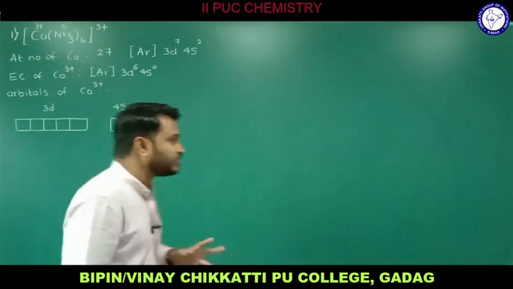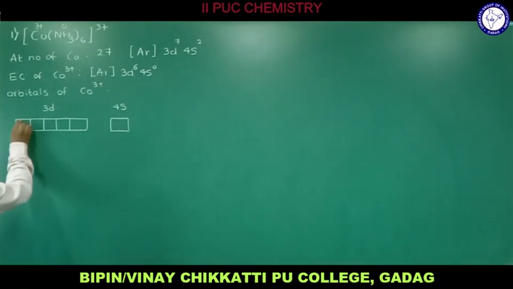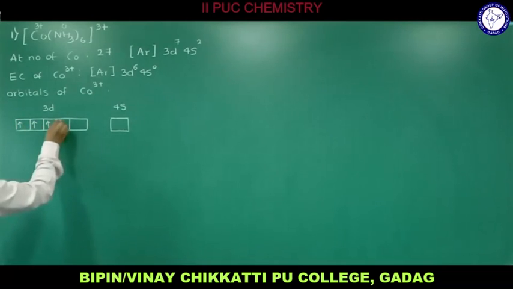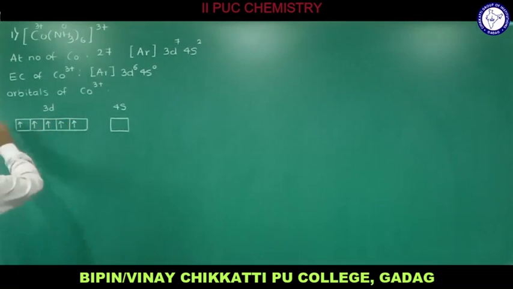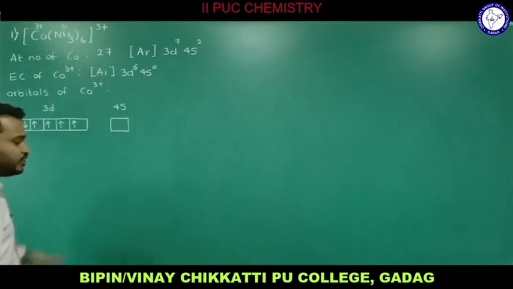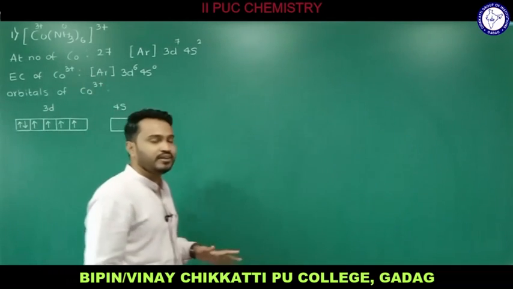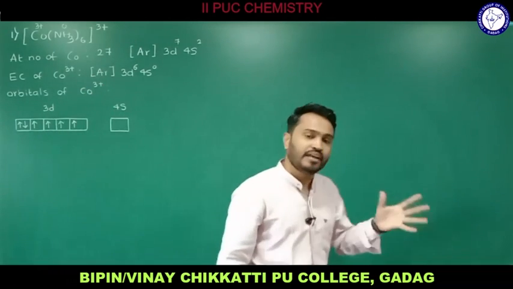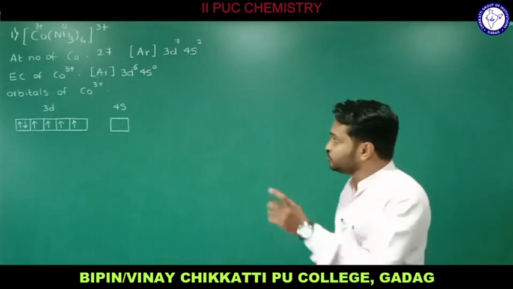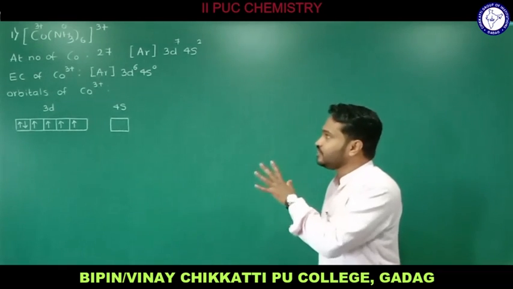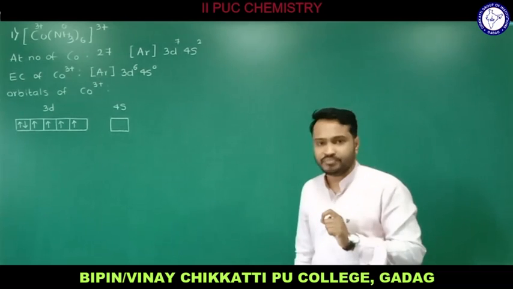So 6 electrons I have. Just see how I am going to fill the electrons. So 1 I fill here, 1, 2, 3, 4, 5. Now all the atomic orbitals are filled with 1 electron each. Now we have 1 more electron extra, so now the pairing of electrons starts. Therefore the 1 more electron I am going to write here. If you know Hund's rule, it will be easy for you to understand how I have represented electrons in this fashion. In case of 4s, we don't have any electrons. Therefore 4s I keep as empty.